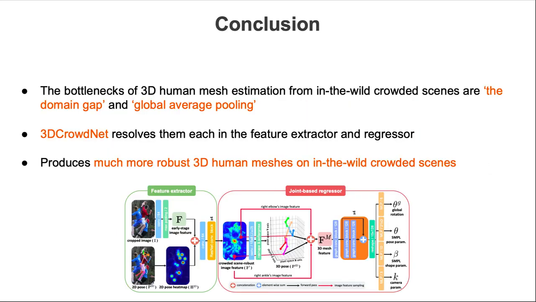To summarize, the bottlenecks of 3D human mesh estimation from in-the-wild crowded scenes are the domain gap and the global average pooling. 3DCrowdNet resolves them each in the feature extractor and the regressor. It produces much more robust 3D human meshes from in-the-wild crowded images.